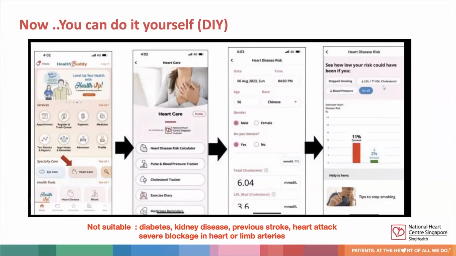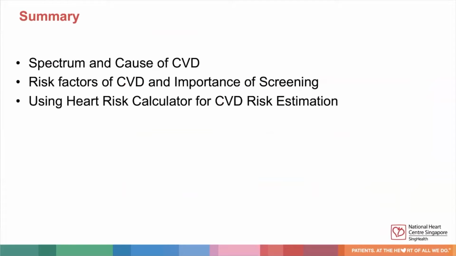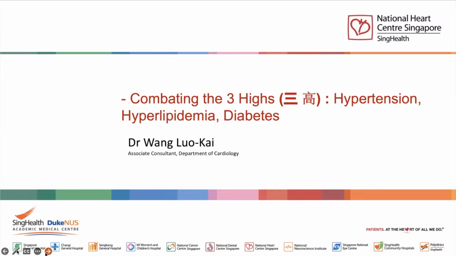To sum up this segment, we went through the spectrum and cause of CVD, the risk factors of CVD and the importance of screening for the 3 highs and obesity, and the use of the heart risk calculator for CVD risk assessment, as this will lay the foundation for primary prevention. I'll now move on to talk about combating the 3 highs: hypertension, hyperlipidemia, and diabetes. And first up will be hypertension.